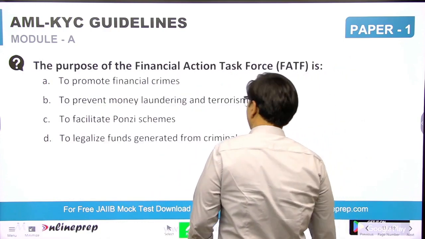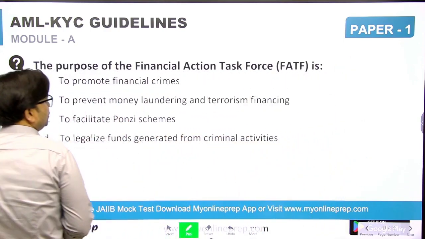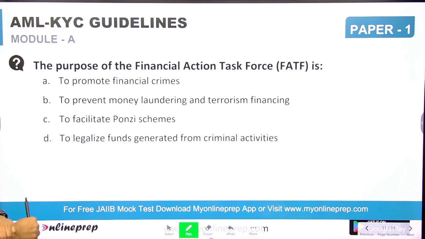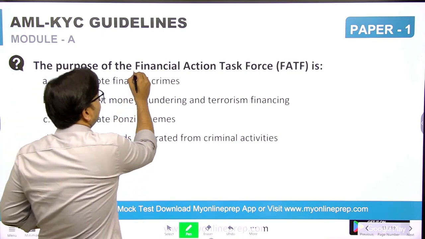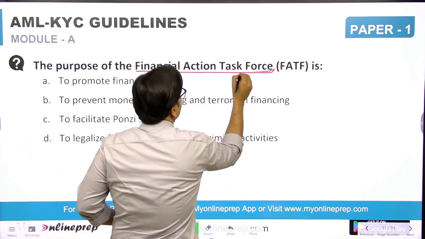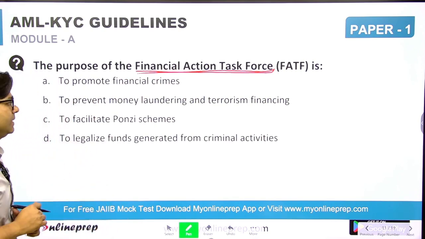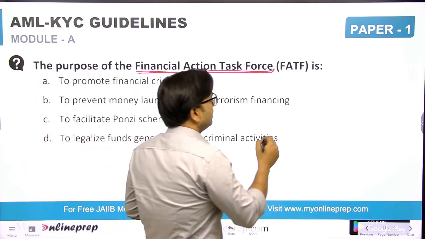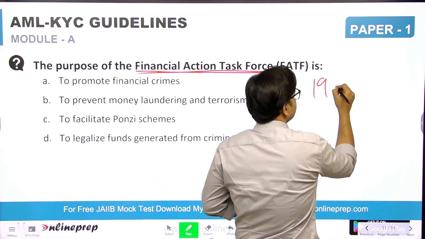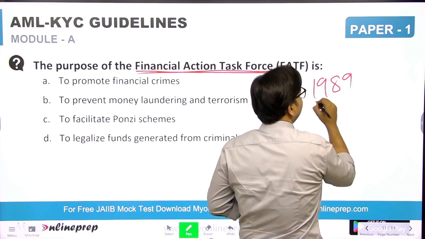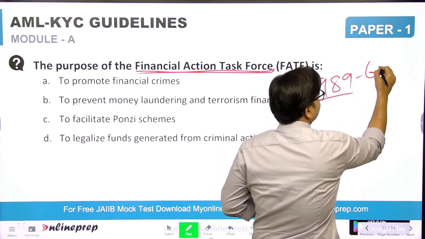Next, the purpose of the Financial Action Task Force. What is this? The Financial Action Task Force was created in 1989 by the G7 countries.